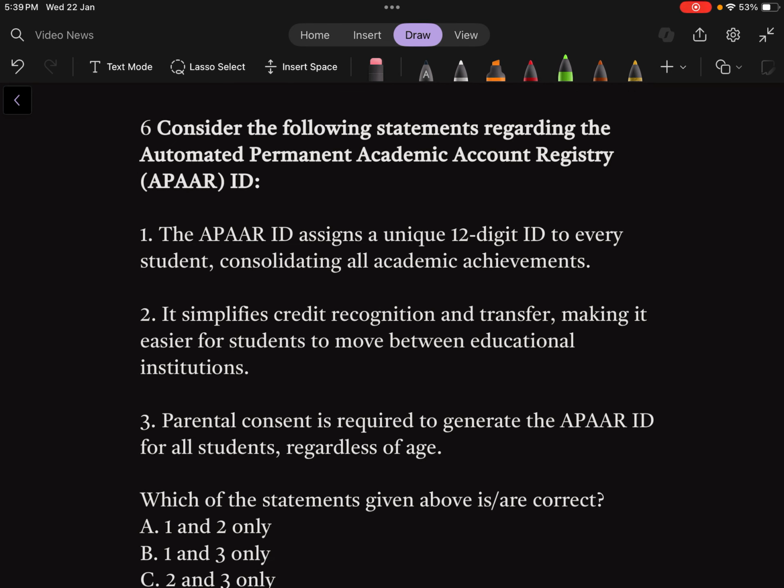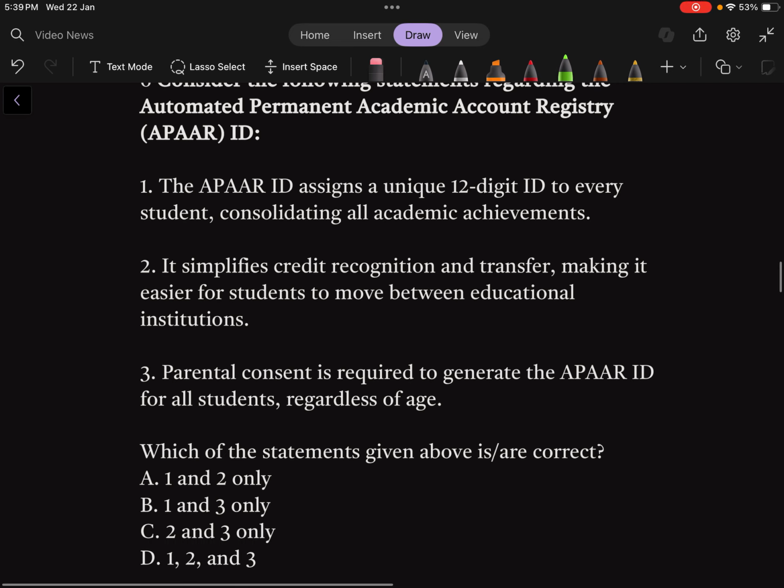Number 6. Consider the following statements regarding the Automated Permanent Academic Account Registry, APAAR ID. Almost all Indians have Aadhaar ID, and now it's APAAR ID. The APAAR ID assigns a unique 12-digit ID to every student, consolidating all academic achievements.